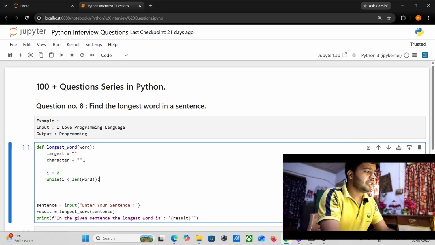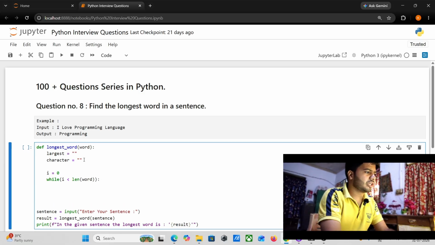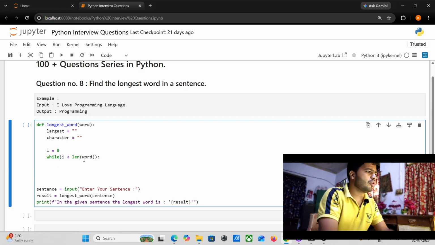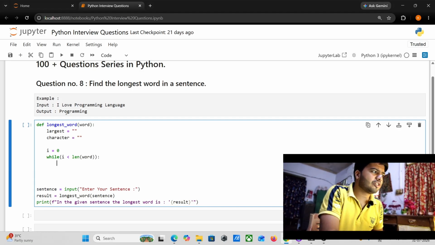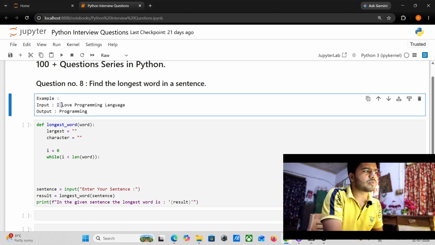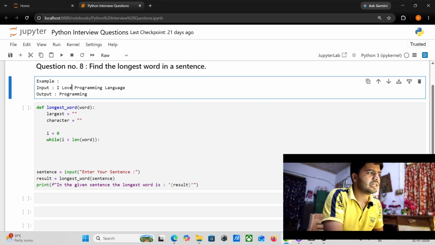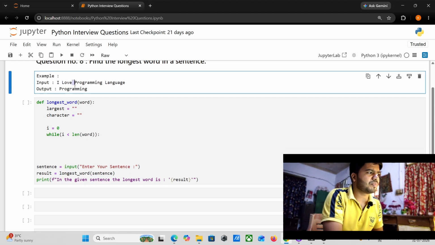One thing I need to explain here: observe in this particular sentence, "I love programming language", some of the times spaces come into the picture. Here you can clearly see spaces, here also, and here also.